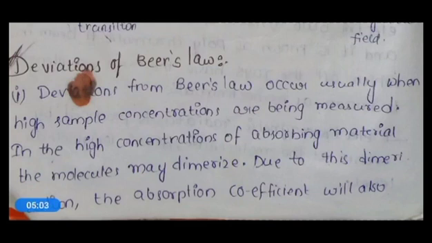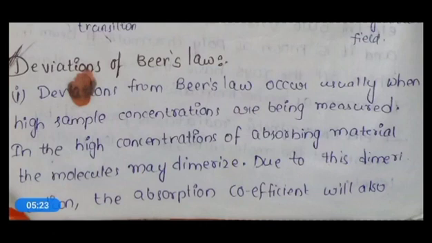So while measuring high sample concentrations, the absorbing material molecules will get dimerized, and because of this the absorption coefficient will change, giving either positive or negative deviations.